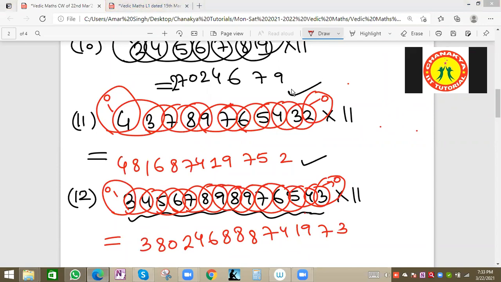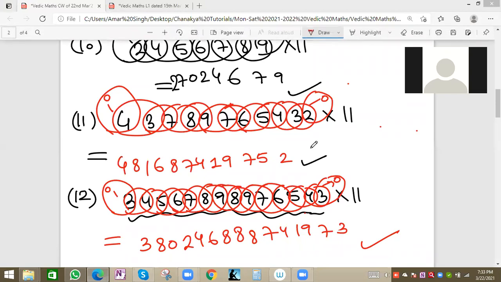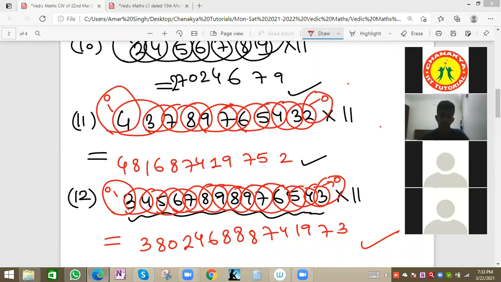And those of you who got the answer, you can put a tick mark. Yes, the answer is correct. 3802468888741973 will be the value. Correct.